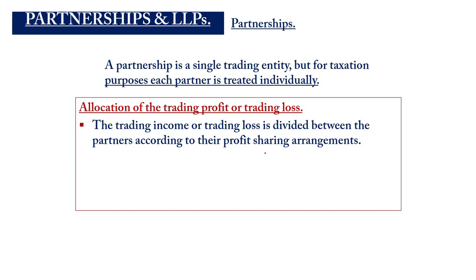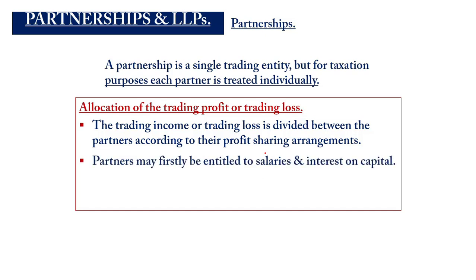So if there are three people, you have Yusuf, you have Gina, you have Benjamin, and you decide that you're going to share the profit equally, that is the partnership arrangement when the business was being set up. Any profit or loss that arises will be allocated in that manner.